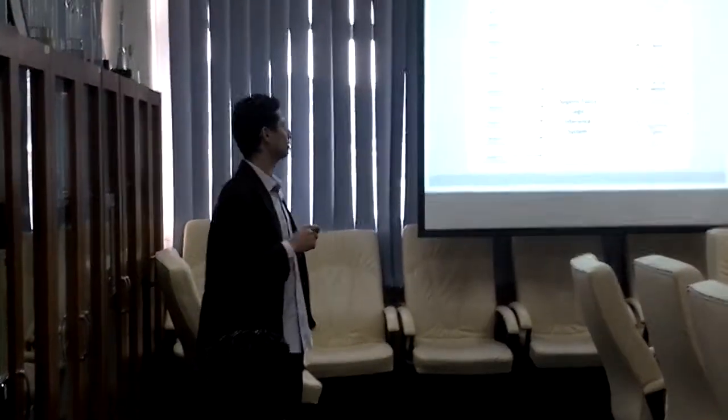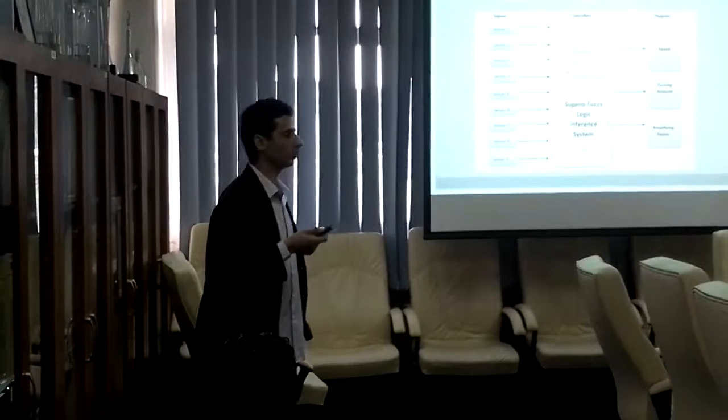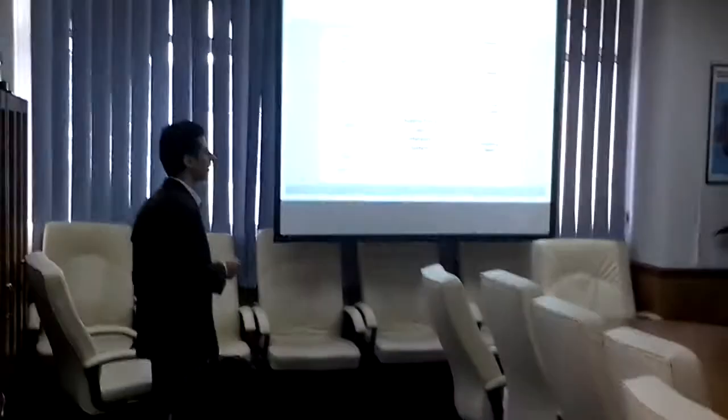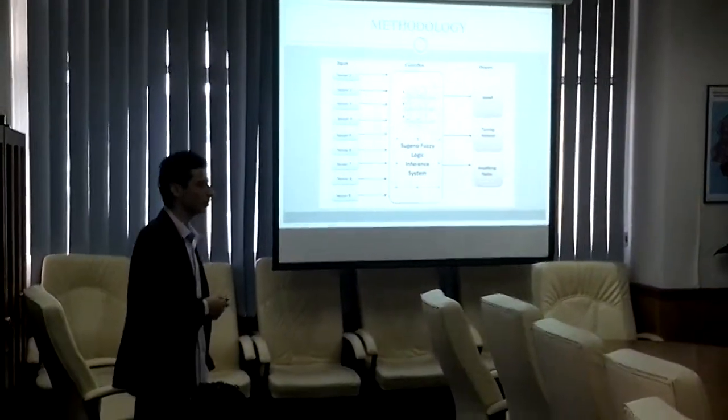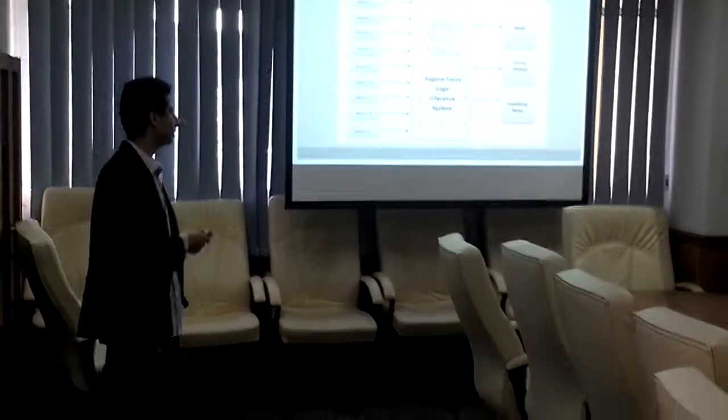So let's say there is an obstacle. The sensor will give some values, and these values are based on the obstacle. If it is very close, it can send 1. If it is medium, it can send 2. So the fuzzy logic controller can understand and analyze these values, and based on them it can decide the speed, the turning amount, and amplifying factor.